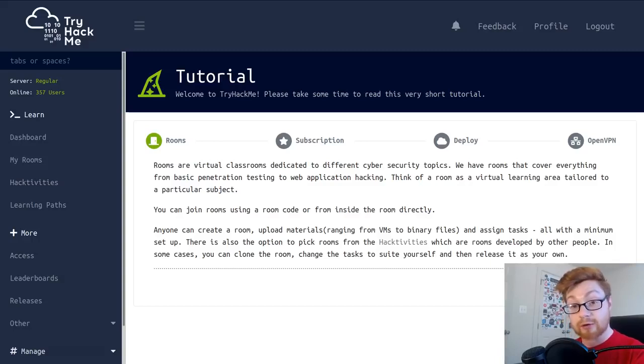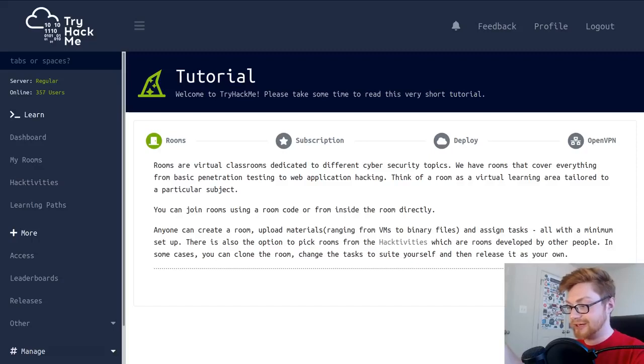I want to do one room. That's what they call some of their hacktivities, or some of the other events and exercises and things that are just happening within the site, within the platform. It's really cool. So here we go. If you first register an account, you can just go to tryhackme.com. There's a registration button up on the top right,